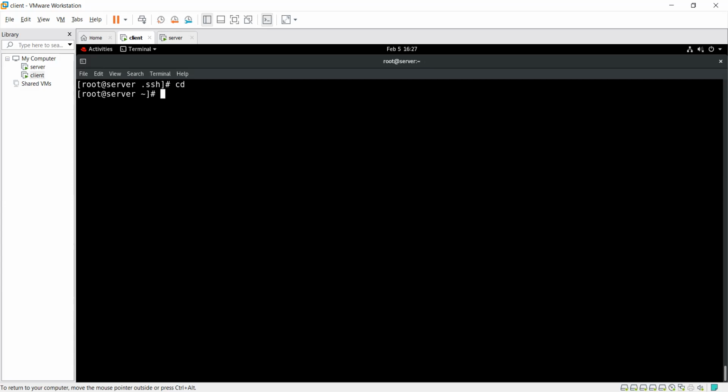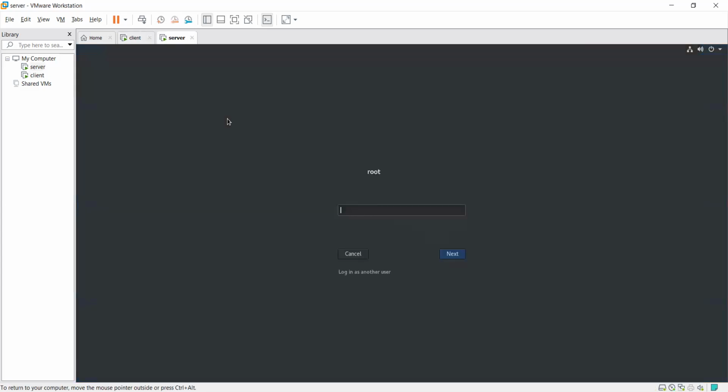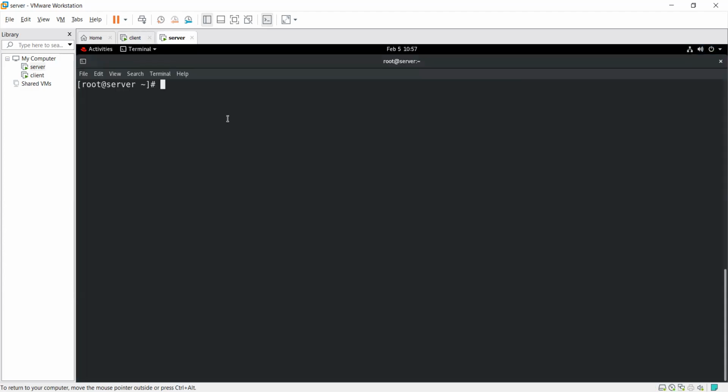Okay. Now guys, I just logged out with Control D and I am back on my server machine. I just want to do SSH from the server to the client, and I will show you how to do that part.